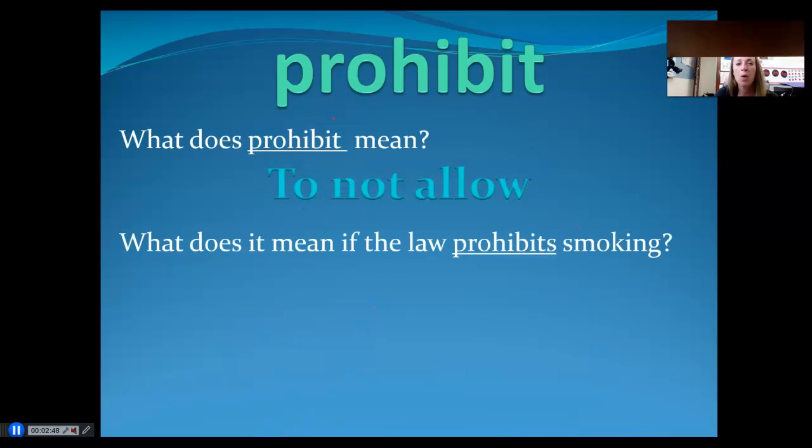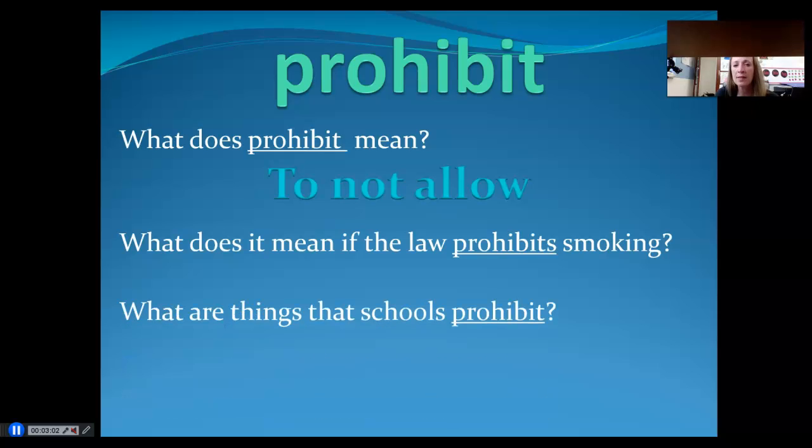All right, kiddos. What does it mean if the law prohibits smoking? Well, it means that smoking is not allowed. So prohibit means to not allow something. What are things that schools prohibit? Well, you can't run through the hallway. You're not allowed to push and shove. You're not allowed to be mean to others. You're not allowed to bring weapons to school. All of those things would be prohibited in school. All right, kiddos, say the word prohibit. Good job. Let's move on to our next word.